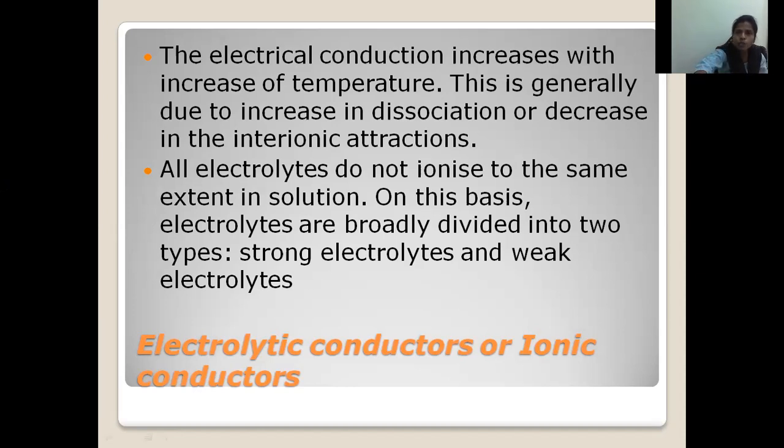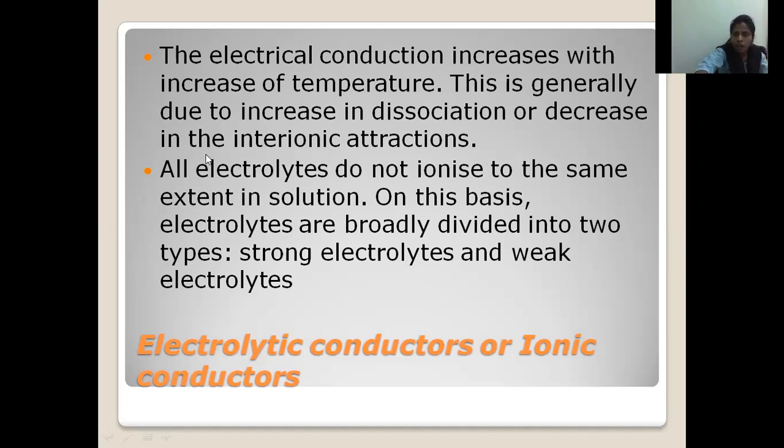So all electrolytes do not ionize to the same extent in the solution. Here every electrolyte is not decomposing at the same speed. Some electrolytes can decompose very fast and some electrolytes are decomposing slowly. Some electrolytes are decomposing completely. Some electrolytes are decomposing partially, that means incomplete. So based on that decomposition, electrolytes are classified into two types. One is called the strong electrolyte and the other the weak electrolyte.